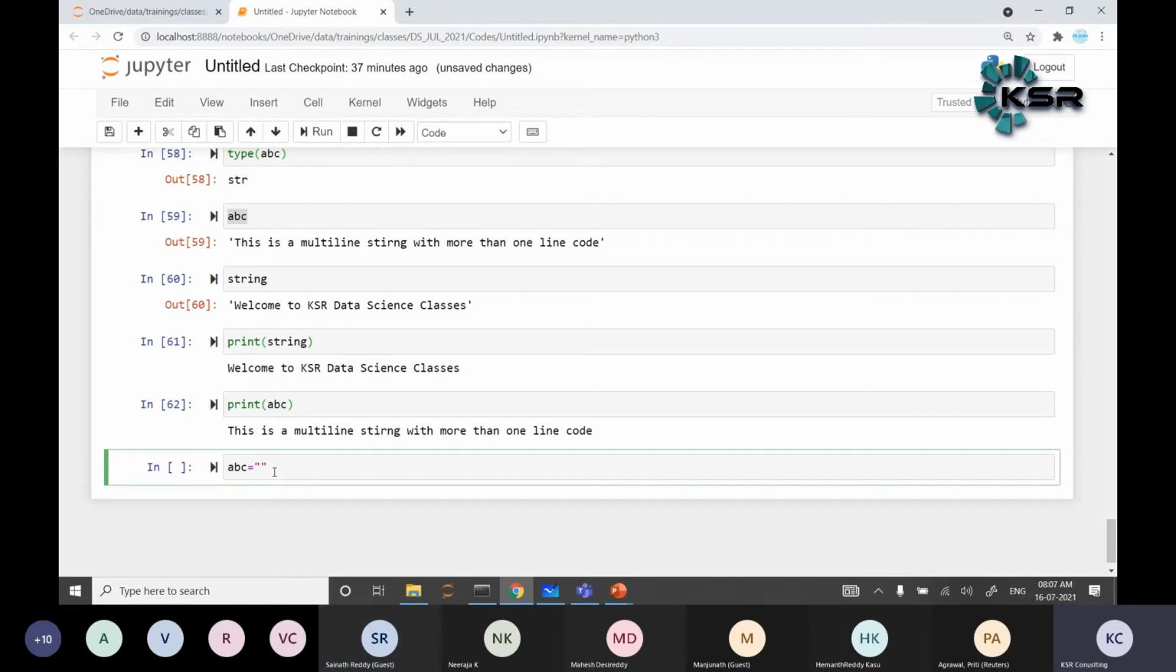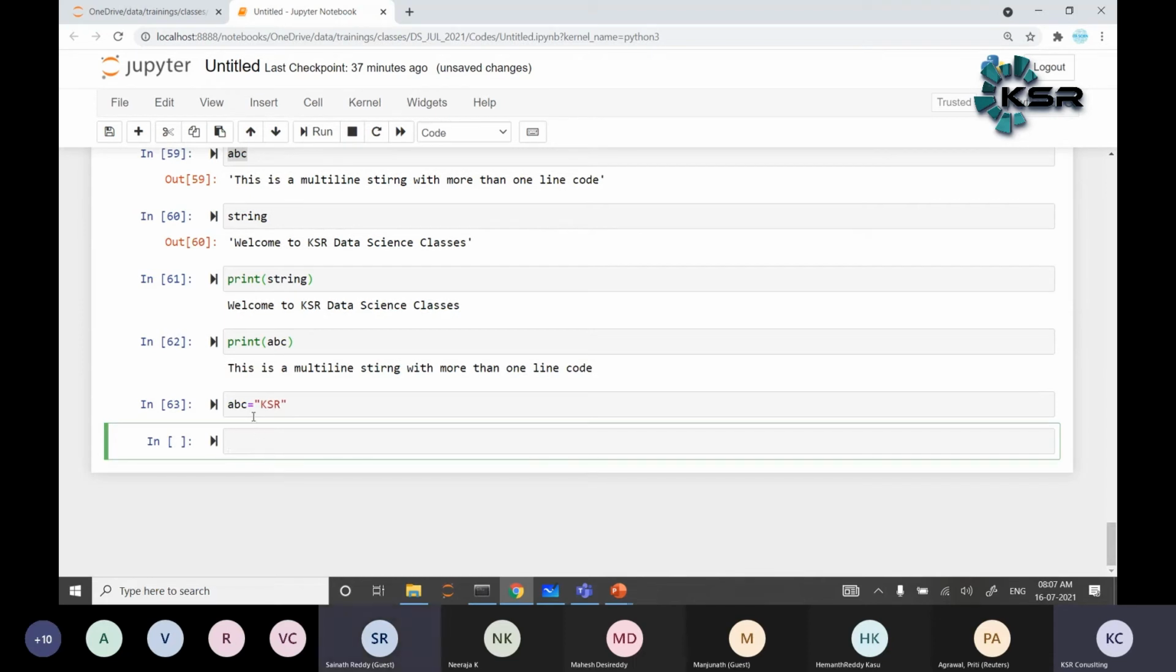For example, let's say KSR. Here KSR is the literal. This is the value, which you are passing to a variable. ABC is the variable or object. KSR is whatever you are assigning. The assignment value is the literal. So simply, ABC is like a container with that value. Yes, clear. Assignment value is the literal.